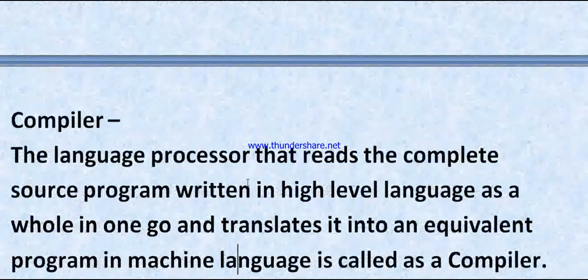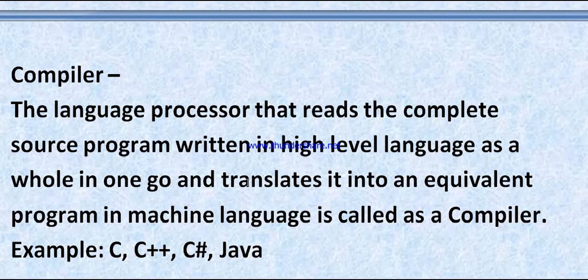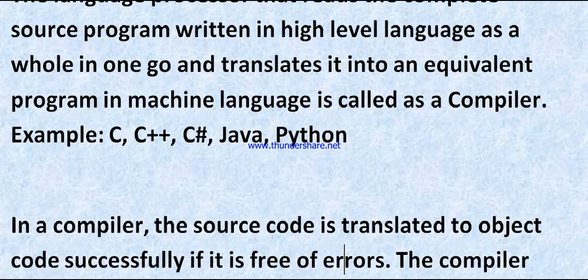So the language processor can be any of the following three types. Compiler: the language processor that reads the complete source program written in a high level language as a whole in one go and translates it into an equivalent program in machine language is called a compiler. You can see the examples.